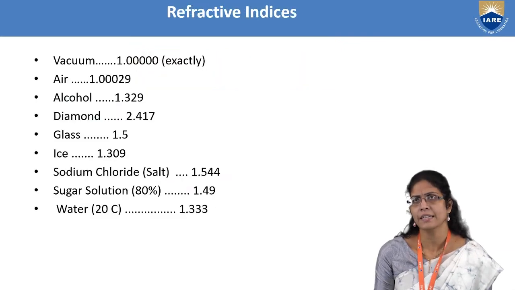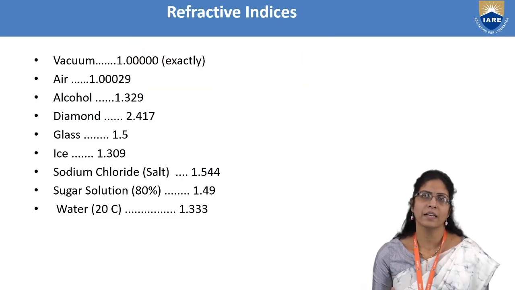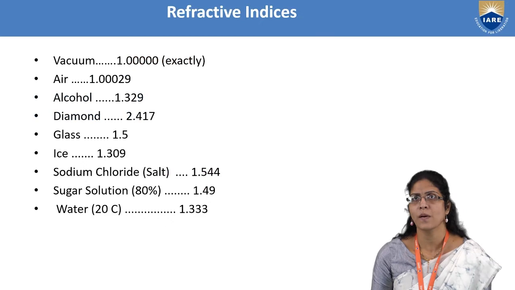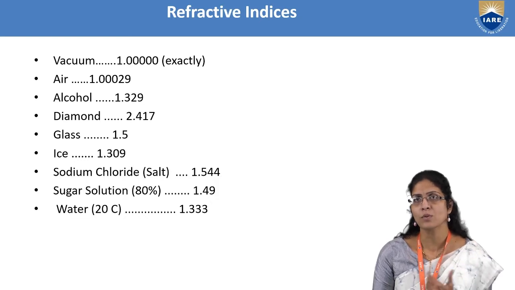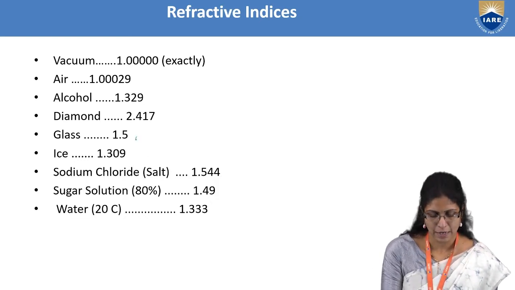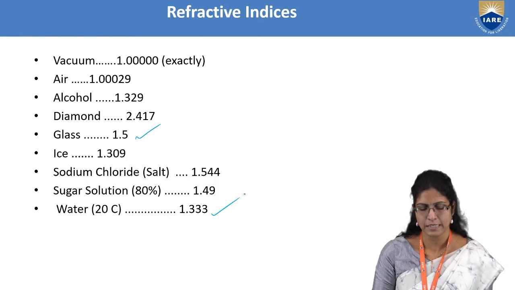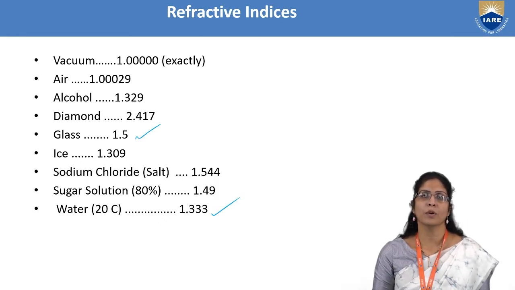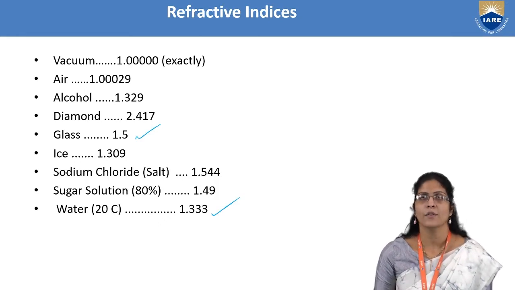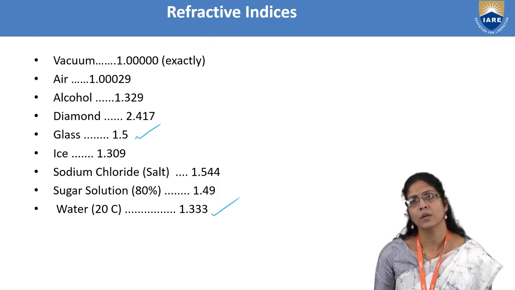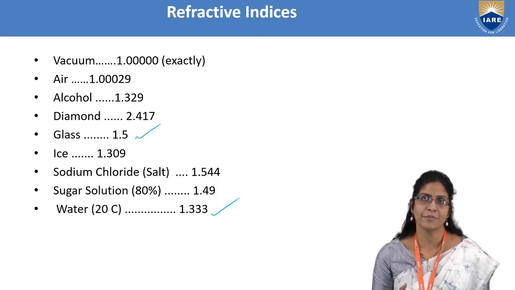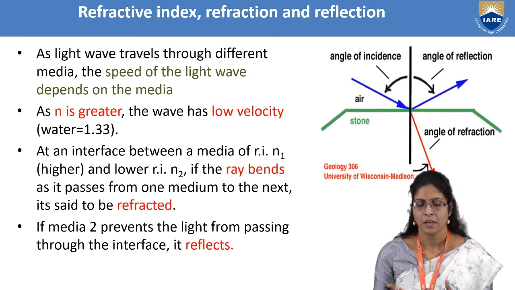And this refractive index varies for several media. For vacuum it is 1, and for air it is about 1.0, for alcohol it is 1.32, for glass you can see it as 1.5, and for water you can see it as 1.33, and you can also see it for sodium chloride, sugar solution, and like that. For several gaseous, liquid and solid media, you have different refractive indices.